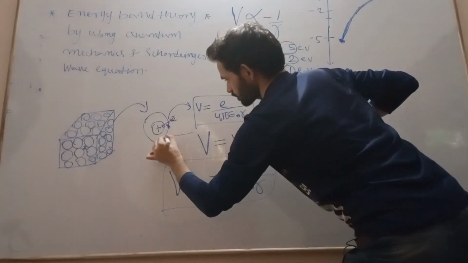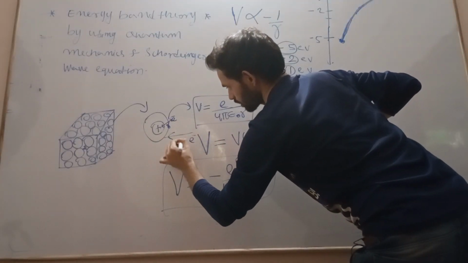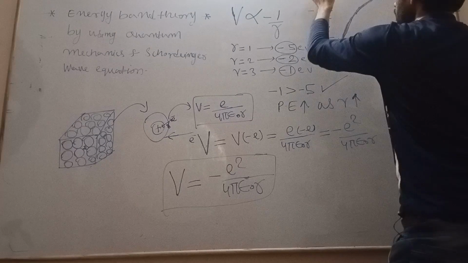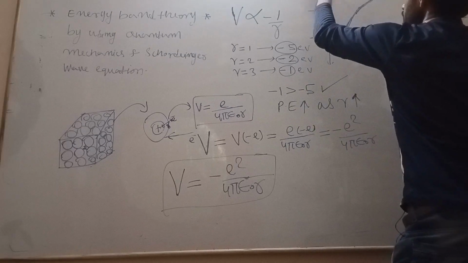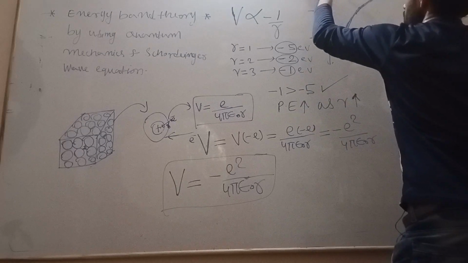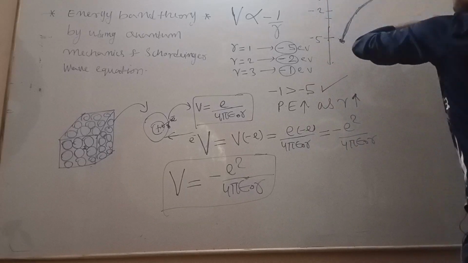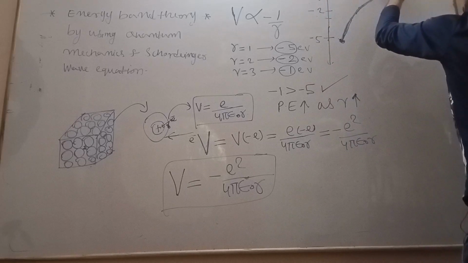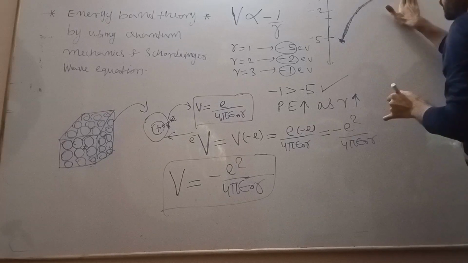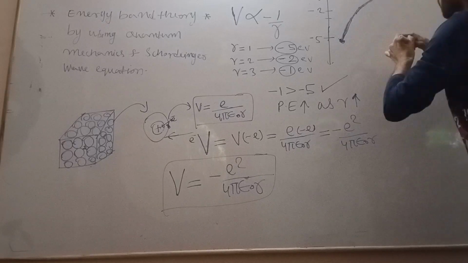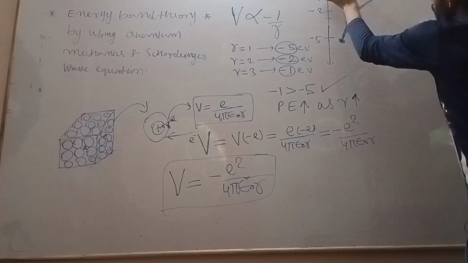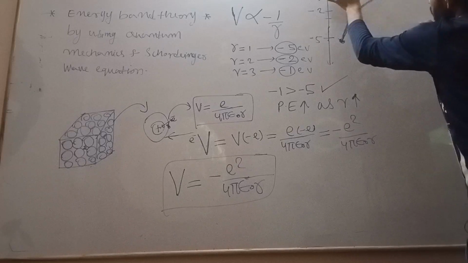Now see the opposite. If the electron is moving toward the atom, here is the atom. This is my atom. Electron here, very far away: the potential energy is maximum. Now as the electron is moving toward the atom, what about potential energy?